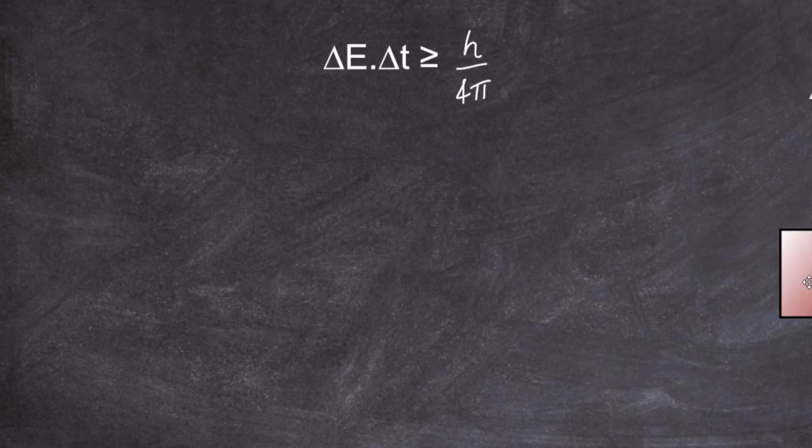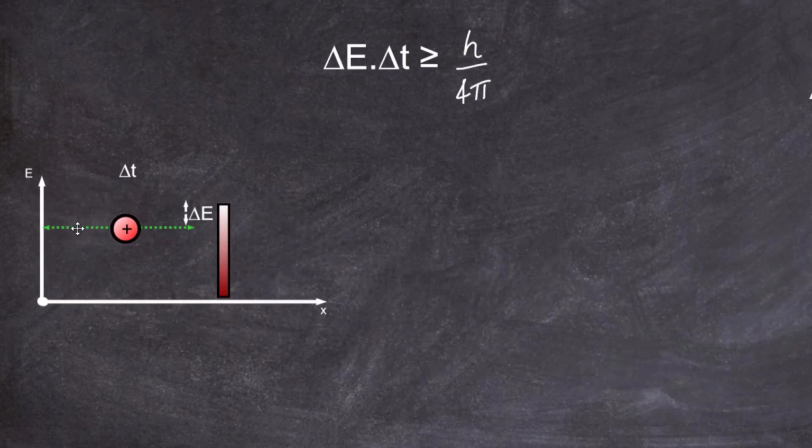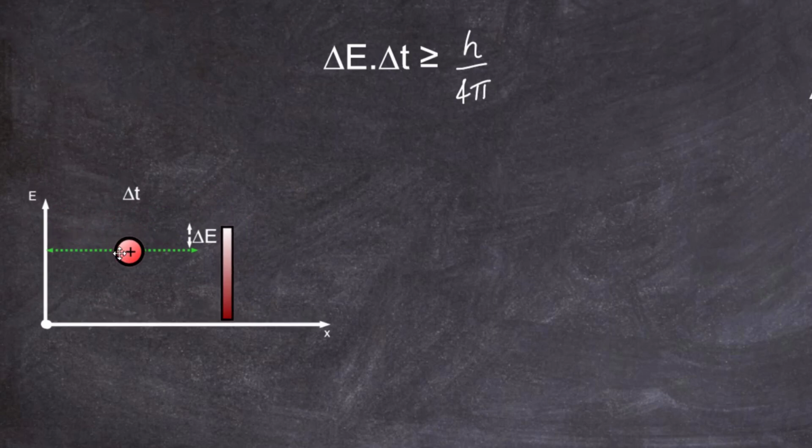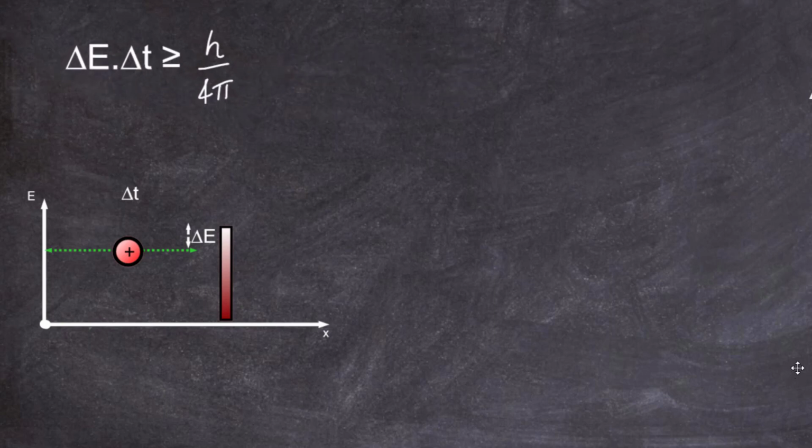And to do that, we need to look at some energy diagrams. So here's our first energy diagram here. And that's the case where the proton has got quite enough energy, but just short of the top of the potential barrier by delta E, and delta E is small. And we can put Heisenberg's uncertainty equation there, as we'll talk about in a minute.